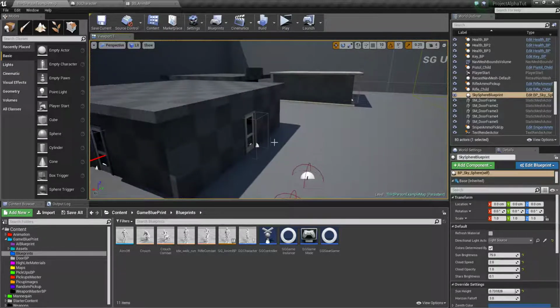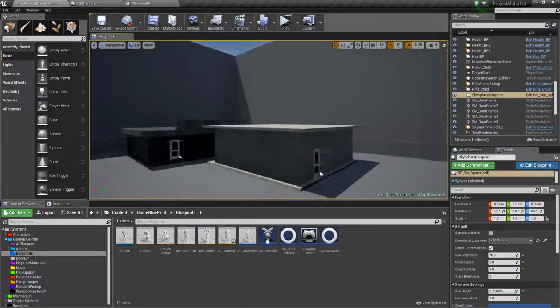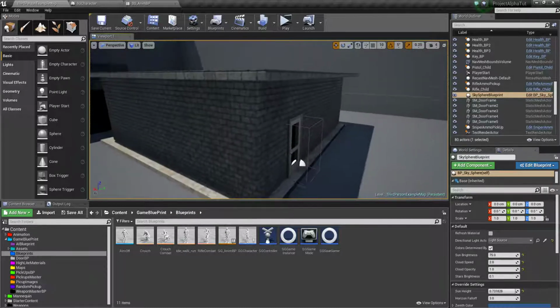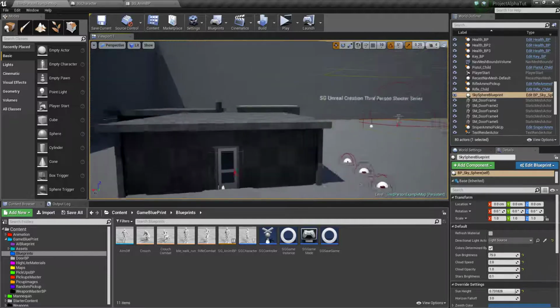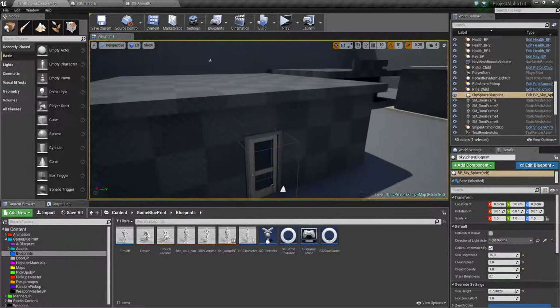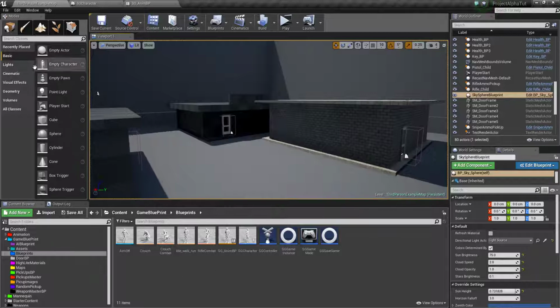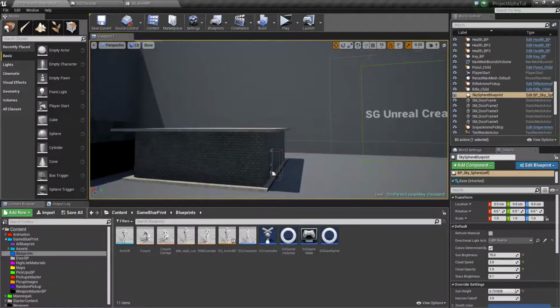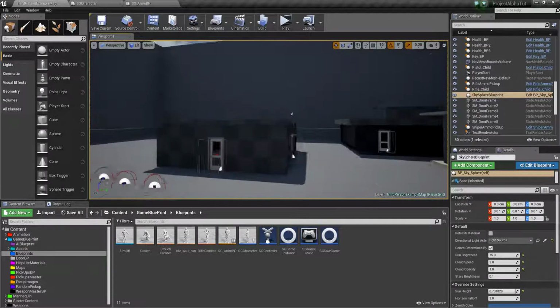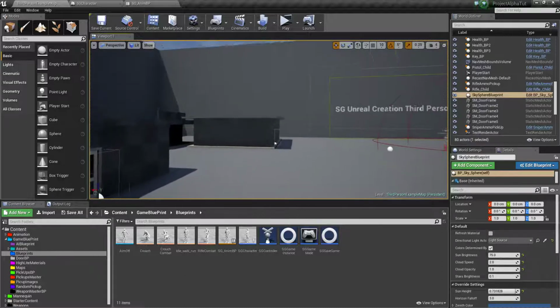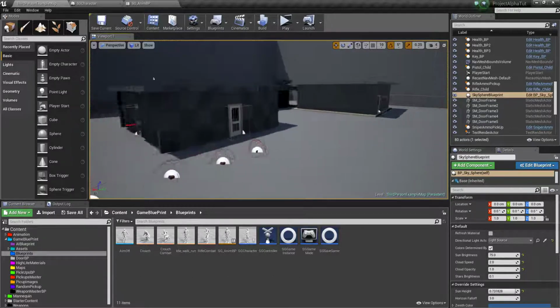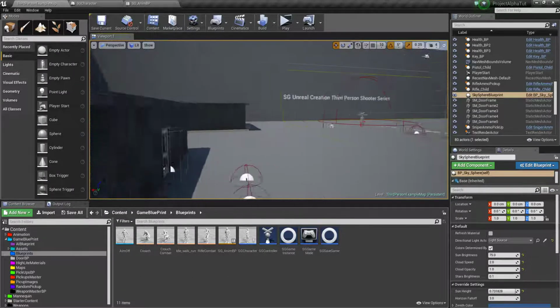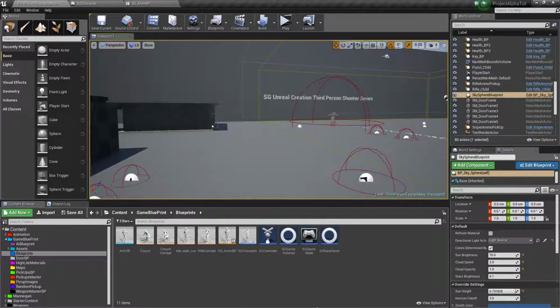If you want to know how to make this kind of buildings or houses only with geometry, give me a comment. I know it's very easy, but I think beginners don't know that, so I'll make a little tutorial for this also. So yeah, let's jump into the tutorial.